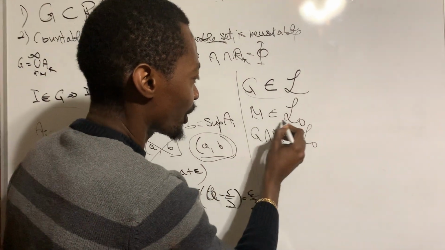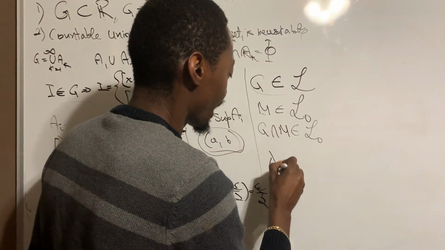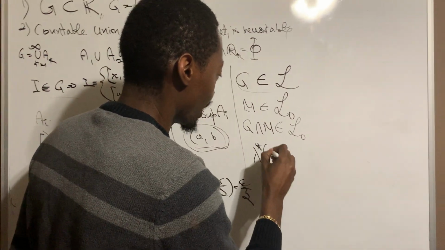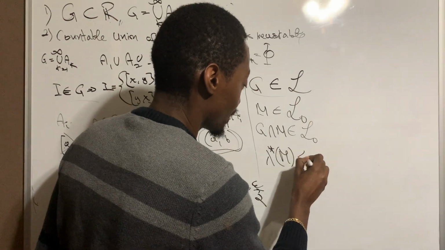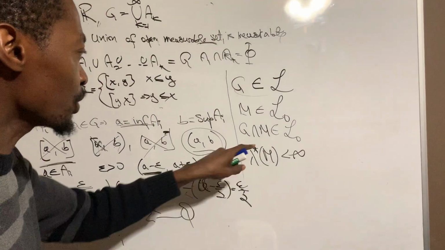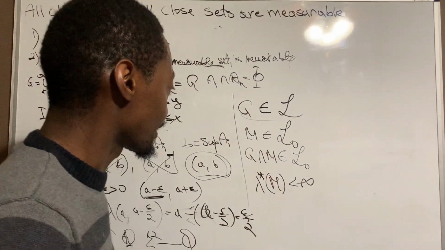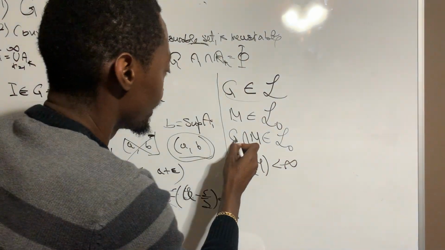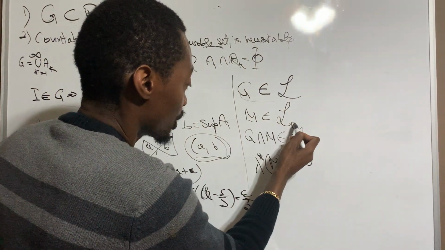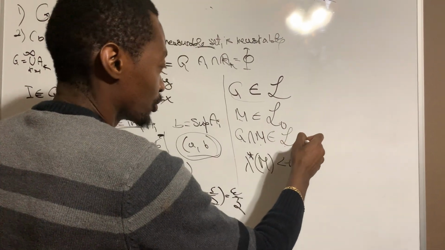But what does it mean for M to belong to the Lebesgue premeasure? It means that the outer Lebesgue measure of M is less than infinity. That's what this means. So what do we want to prove here? We want to prove that for some M belonging to the Lebesgue premeasure, G intersect M also belongs to the Lebesgue premeasure.